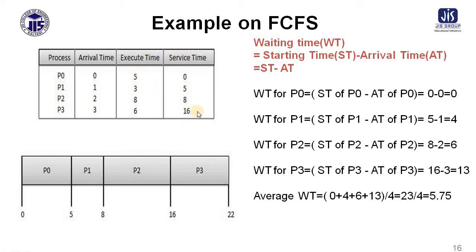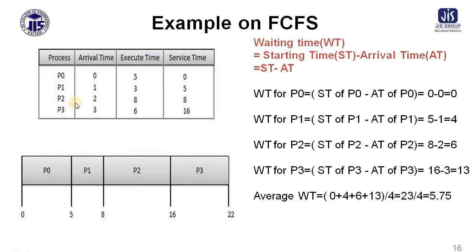Initially I will tell you, just ignore the service time column. You don't need to consider the service time column over here. So at the time of 0, who is coming? At the time of 0, process 0 has come, and the execution time for process 0 is 5. So process 0 will enter over here at 0 and exit from the system at the time of 5.